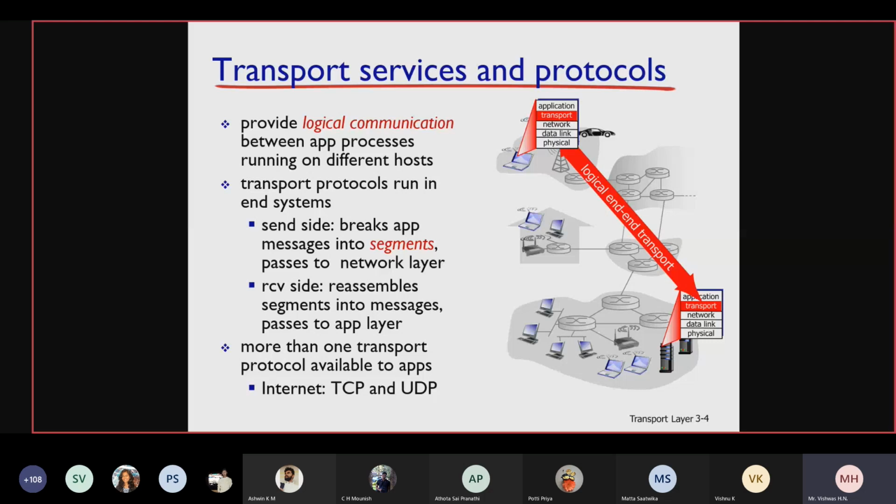Transport protocols run in end systems. The sending side breaks the application messages into segments. The PDU of the transport layer is called a segment. What is the PDU of the application layer, students? Packet, sir.